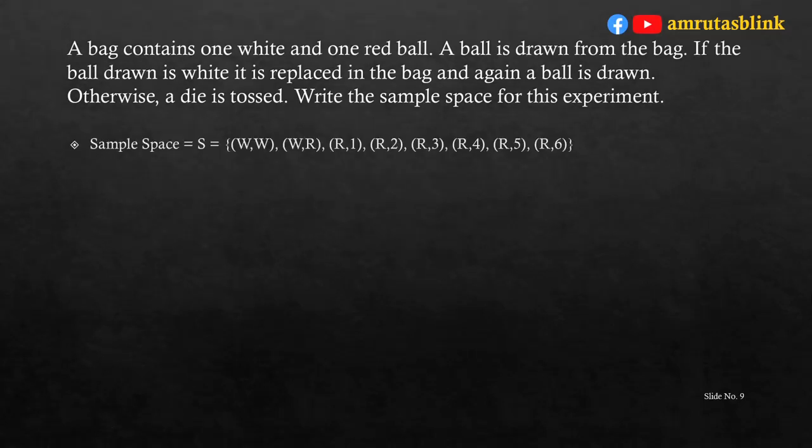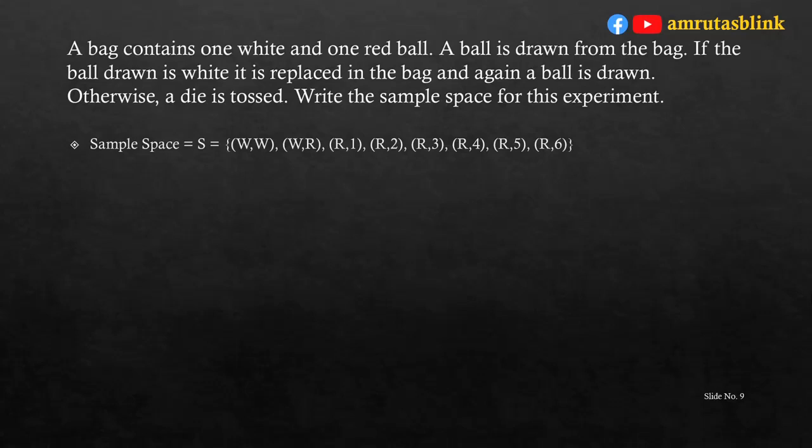Now, let us suppose the first ball which is drawn from the bag is white. Then it is given that if the ball is white, it is replaced in the bag, and again a ball is drawn. So, if the first ball is white, then the second ball can be either white or red. So, in the sample space, initially we need to write either WW or WR.